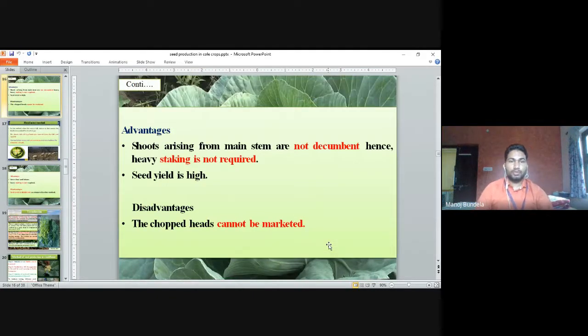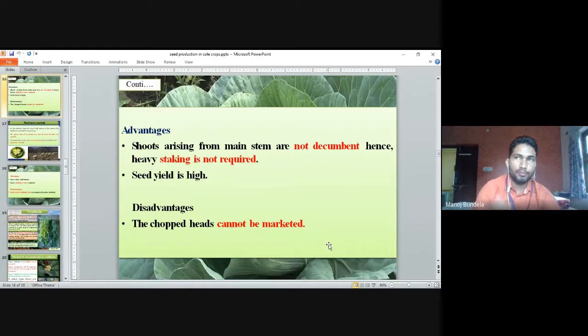Advantage: the shoots arising from the main stem are not decumbent, hence heavy staking is not required. It means the shoots are hard, so they will not fall down easily, so it does not require any staking. Yield is high. Disadvantage: the chopped head cannot be marketed.